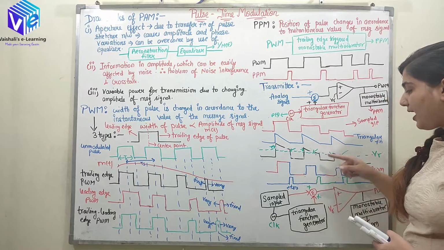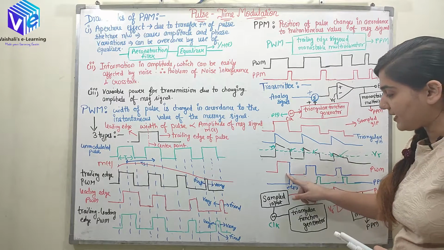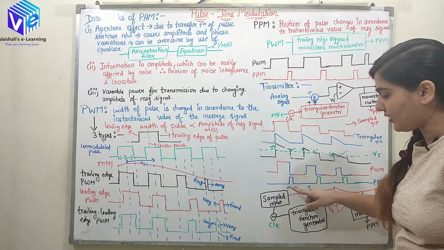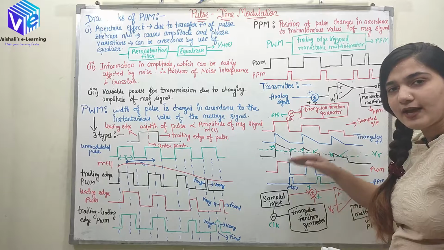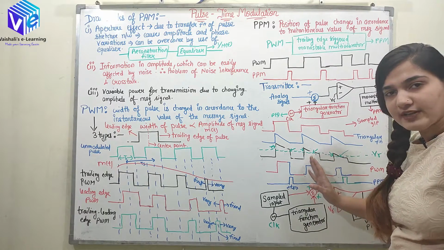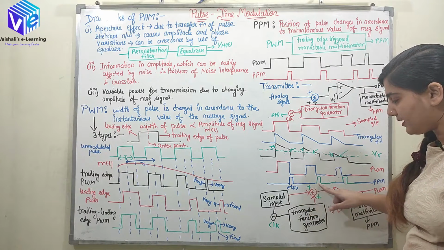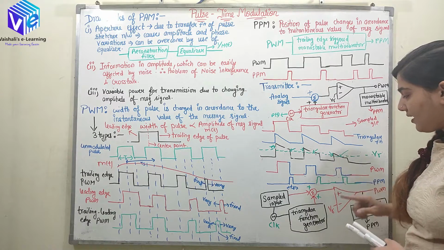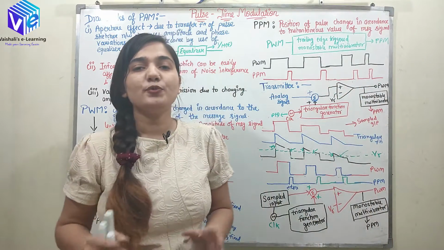Now here I have used the monostable multivibrator. Whenever we have a trailing edge, at that time we'll have the change in state. Here it will go to the upward state, because it is stable in the downward state. As soon as it goes to the upward state, after the duration of TR, the rise time, it will come back to the downward state. Similarly, here and here it is encountering the trailing edge, it will go up and come back.